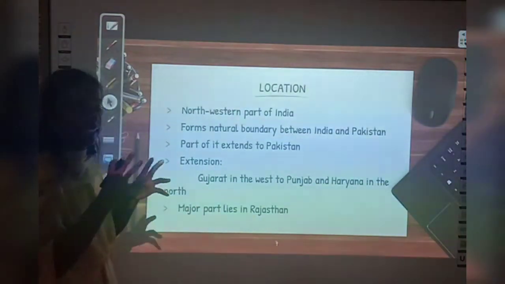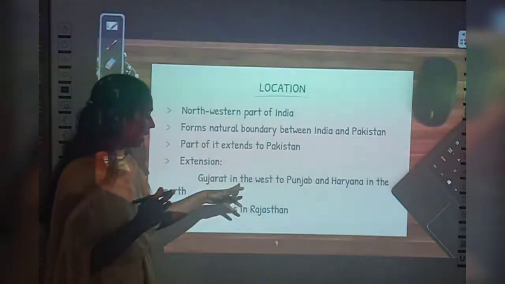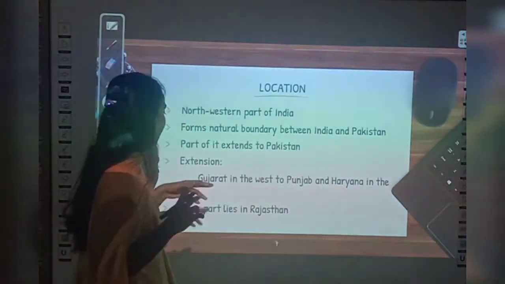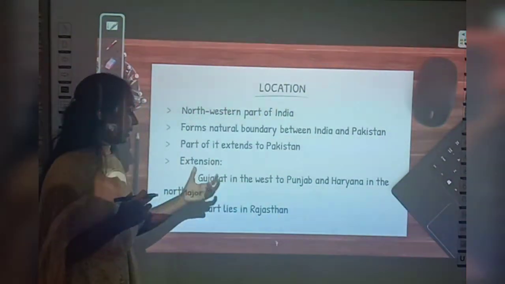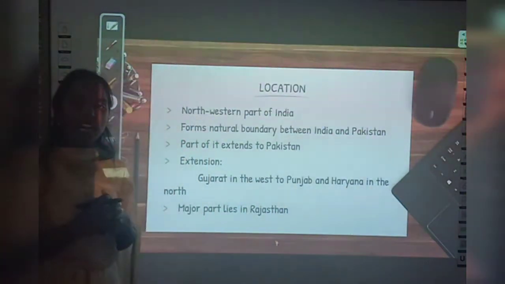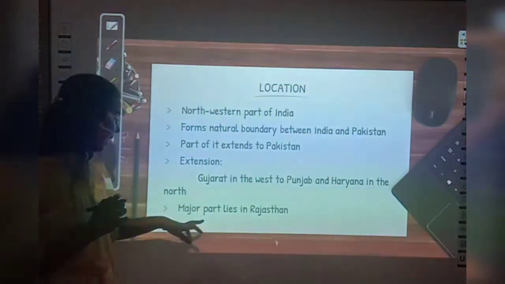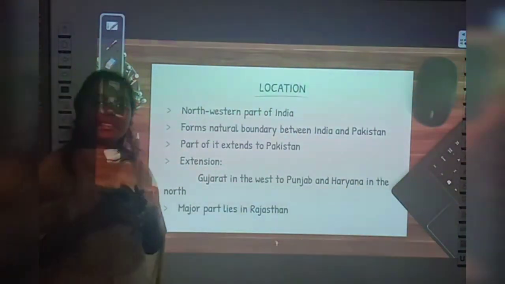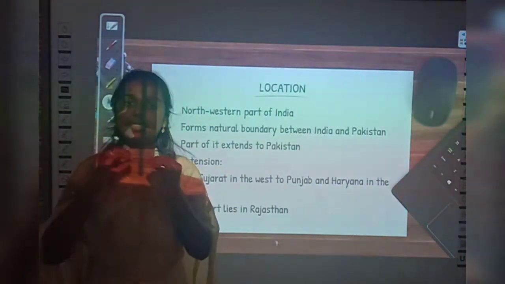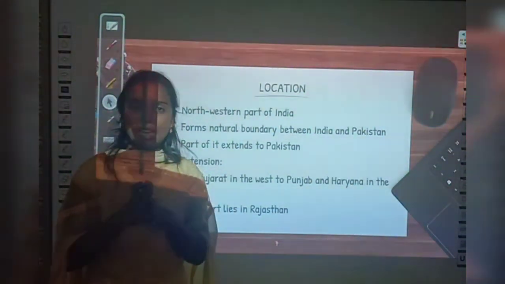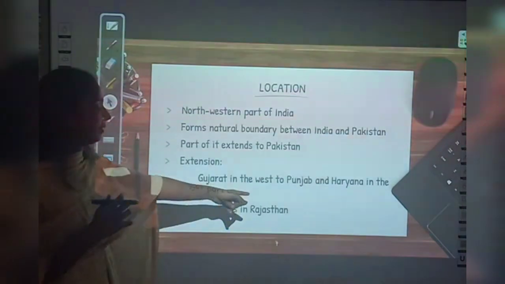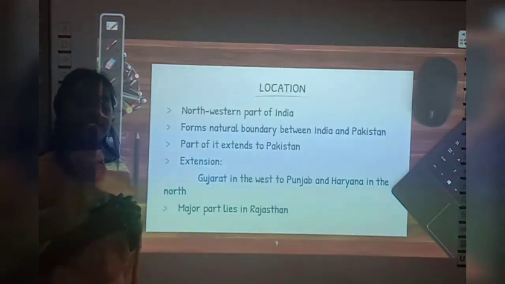And then see where it is extended. It starts in Gujarat in the west and extends to Punjab and Haryana in the north. But the major part of the Thar desert lies in Rajasthan. So if I ask you in which state the Thar desert is located, you will say Rajasthan. So this major part lies in Rajasthan, but it starts in Gujarat in the west and extends to Punjab and Haryana in the north.